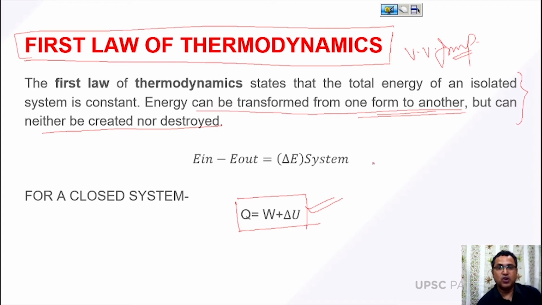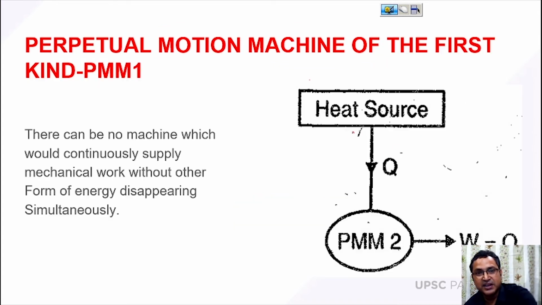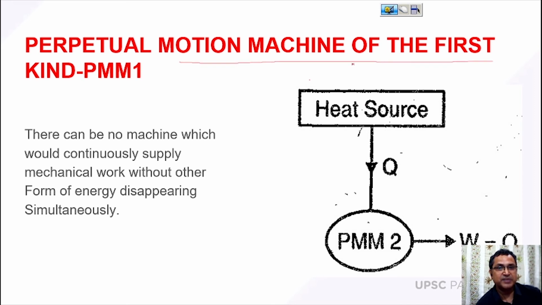On the first law of thermodynamics, a perpetual motion machine of the first kind has been designed. What is the meaning of perpetual motion? It is a machine which cannot be possible in a real sense, meaning this type of machine cannot be manufactured.